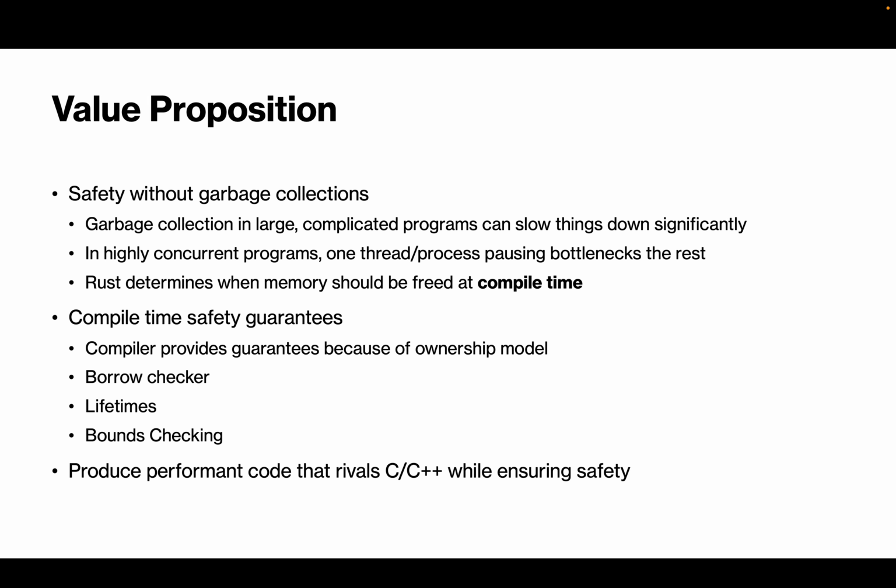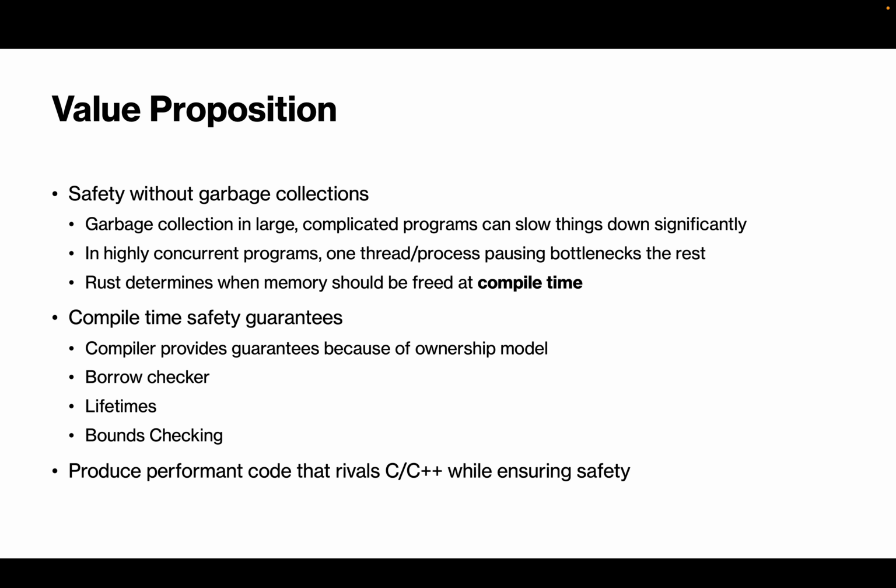Rust determines when a piece of memory should be freed at compile time. You might be asking, what about the heap? Rust implements a system which is strict with pointers and ensures that a single piece of memory has a single pointer pointing to it. Once the pointer that is pointing to the memory leaves scope, it is freed using a special function called drop. There are also many wrappers that allow multiple pointers to look at a single piece of memory, and the compiler will know to only free that piece of memory once all of those pointers have been freed.